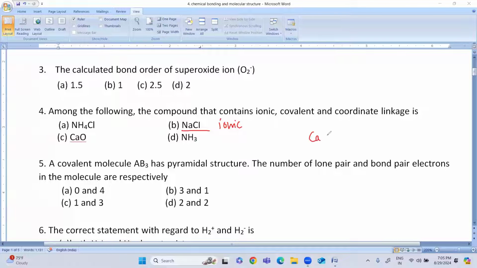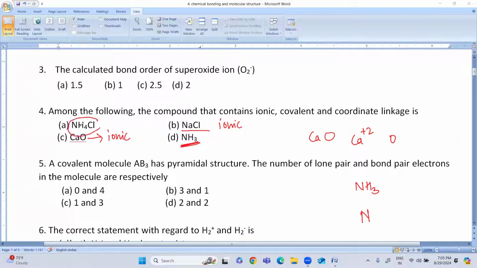Then calcium oxide, Ca. Calcium oxide is also an ionic bond. Then NH3 is a covalent bond.